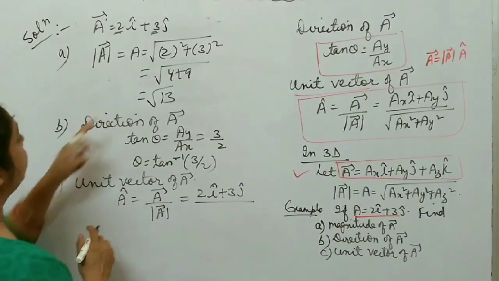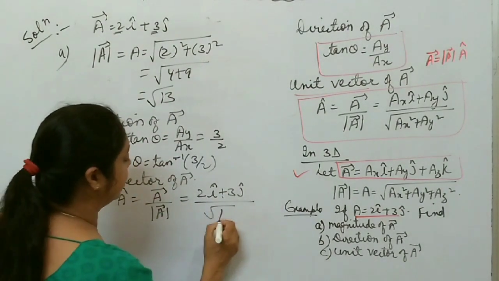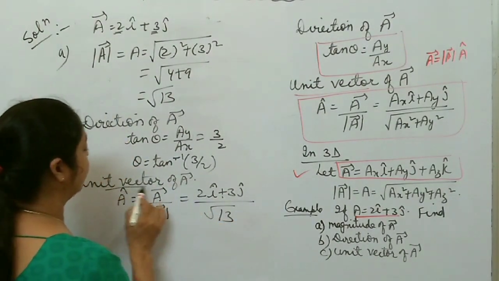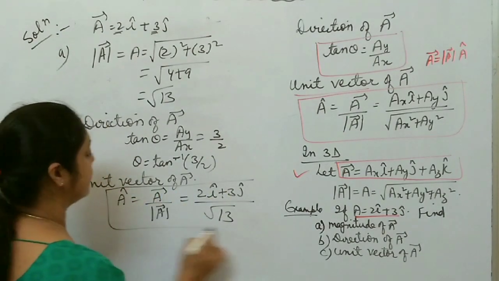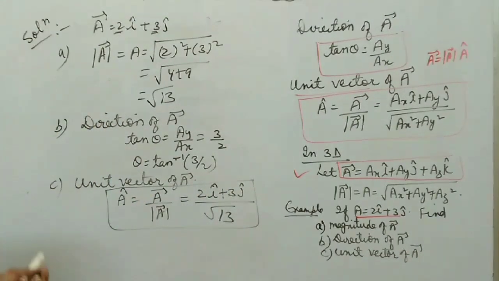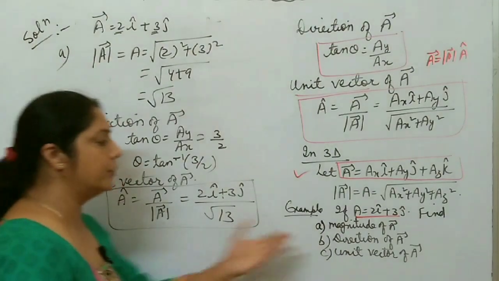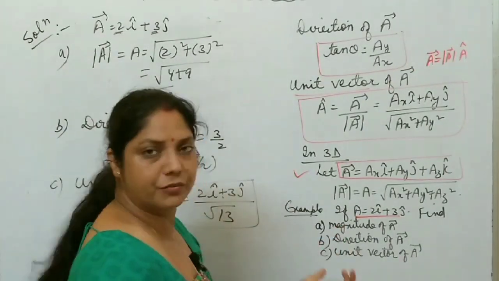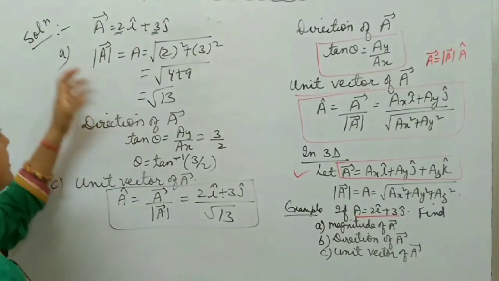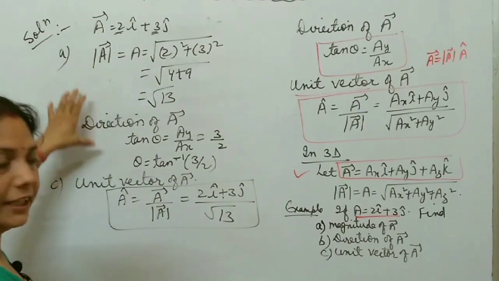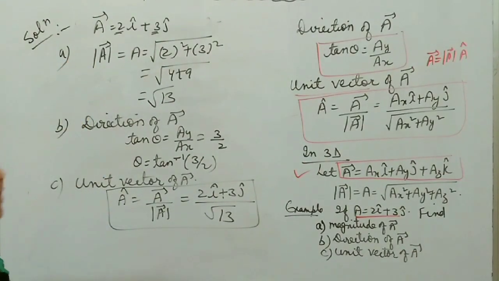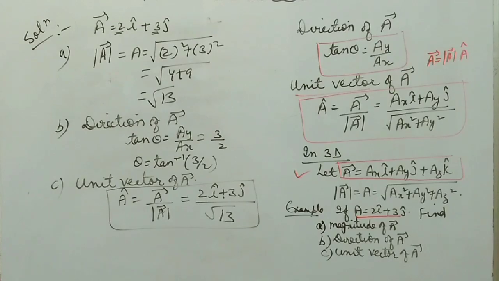And magnitude of A is what? Root over 13. So in this way you calculate this unit vector A. So if any vector is given in 2 dimension or 3 dimension, use the formula and simplify all these parts: magnitude, direction, unit vector, everything. Okay, so hope it's clear to all of you.